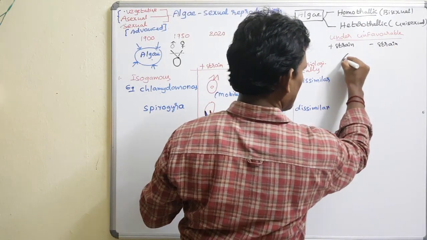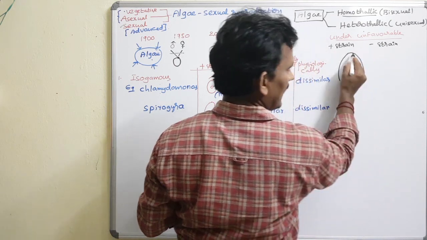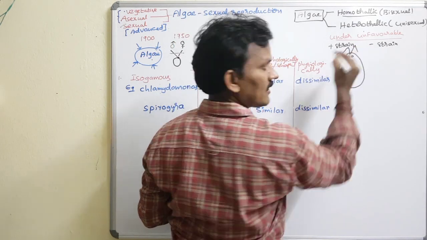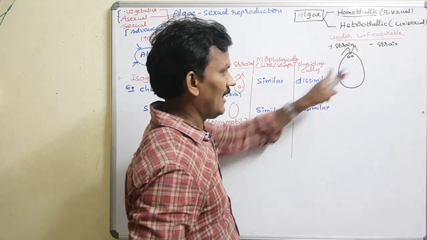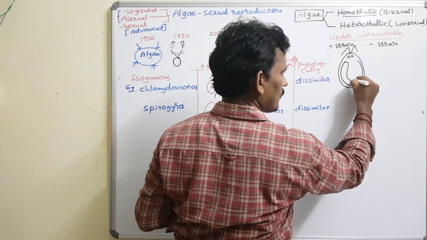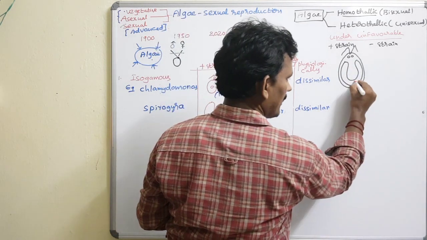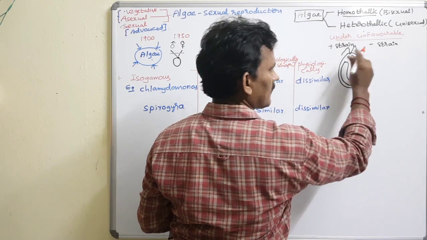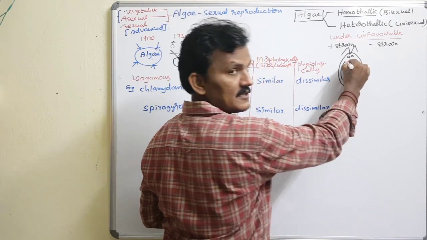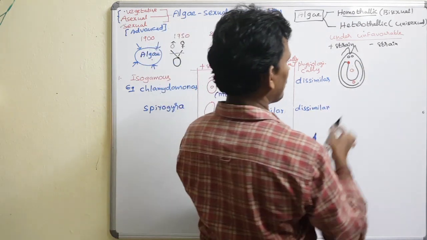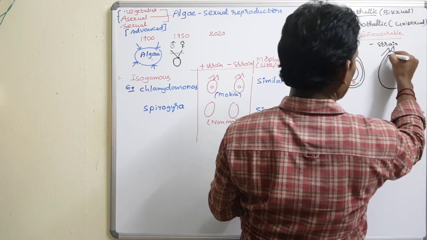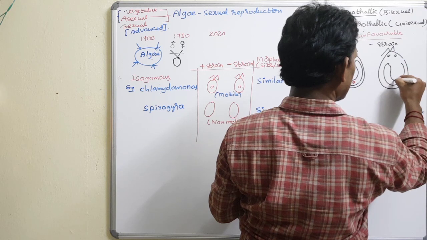We know the general structure of Chlamydomonas. This is the Chlamydomonas structure. This part is the anterior part. At the anterior part there are two flagella and two contractile vacuoles for osmotic regulation. As it is photosynthetic, it has a cup-shaped chloroplast. The chloroplast has a pyrenoid, and the nucleus, vacuoles and an eye spot, or light-sensitive unit, are present. The minus strain is also Chlamydomonas, with the same structures.